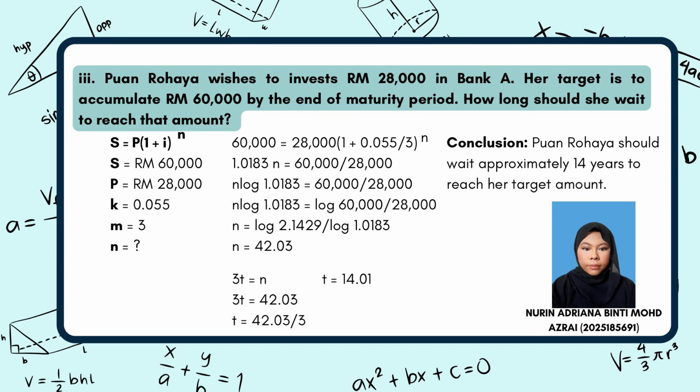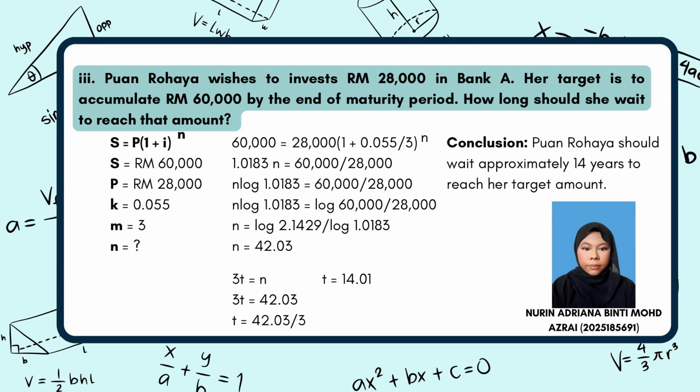As we may know, m times t equals n. N is 42.03 and m is 3. The calculation is 3t equals 42.03.